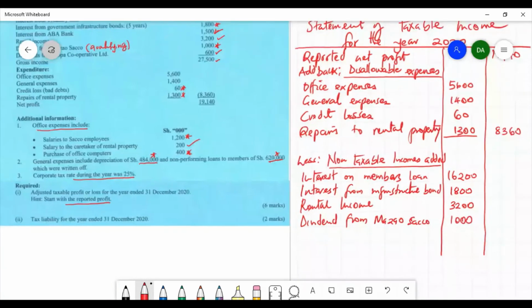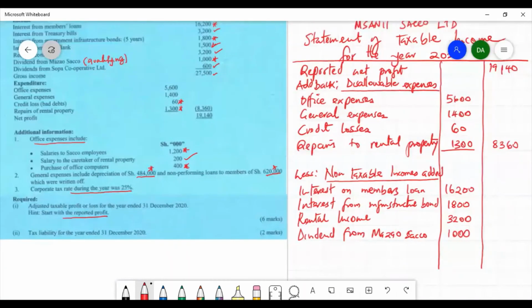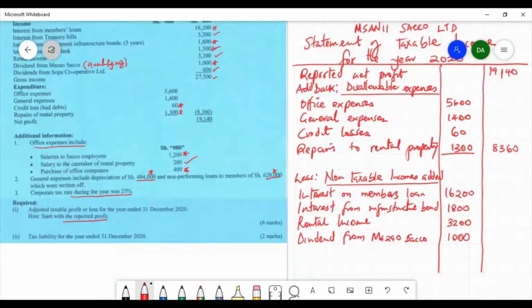Next is a dividend from SOPA Cooperative. Now, dividend from SOPA Cooperative will also be reported as a separate source of income because this is part of investment income of this particular Sacco. It's non-qualifying dividend income, but then will be reported as a separate source of income.